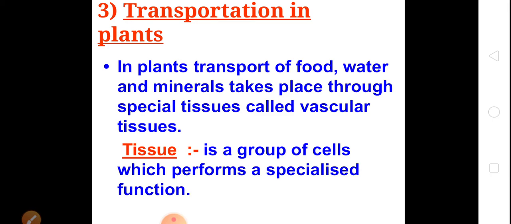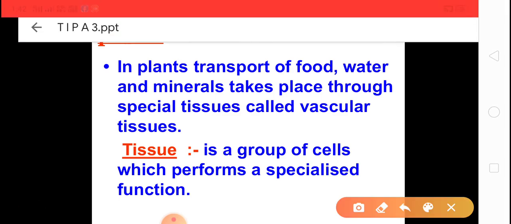Now children, we will also study transportation in plants. In plants special tissues are found, called vascular tissues, and these vascular tissues transport food and water to the various parts of the plants. See how this process occurs in plants.